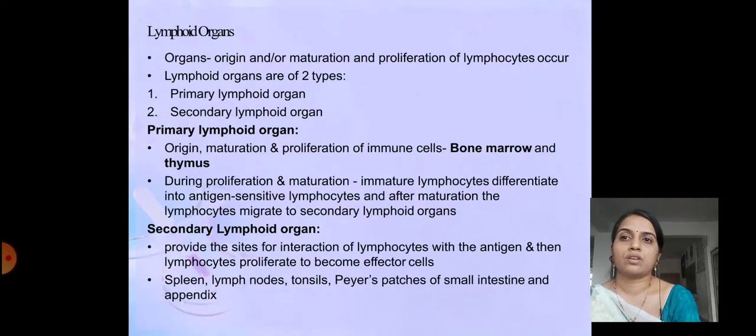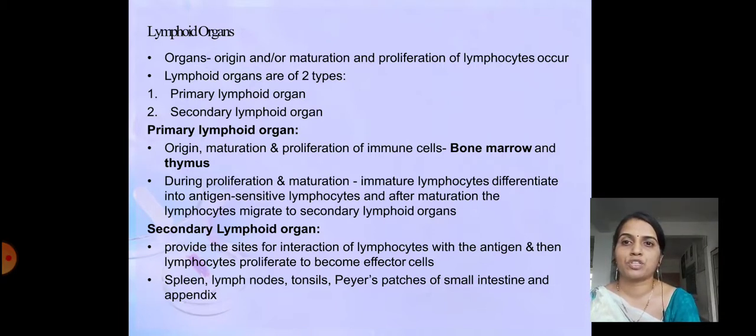Lymphoid organs. These are the organs where lymphocytes originate, mature and proliferate. So the organs where origin and differentiation of the lymphocytes take place are called lymphoid organs. These lymphoid organs are of two types: one is the primary lymphoid organ and second is the secondary lymphoid organ. In the primary lymphoid organ, the origin, maturation and proliferation of immune cells take place in the same part. Bone marrow and thymus are the primary lymphoid organs.